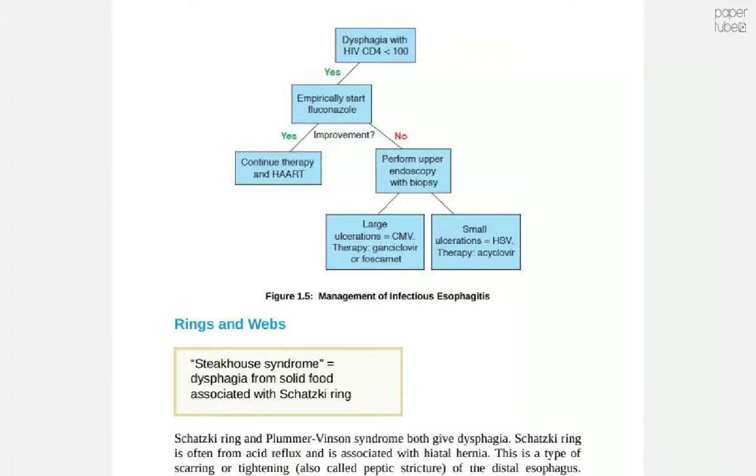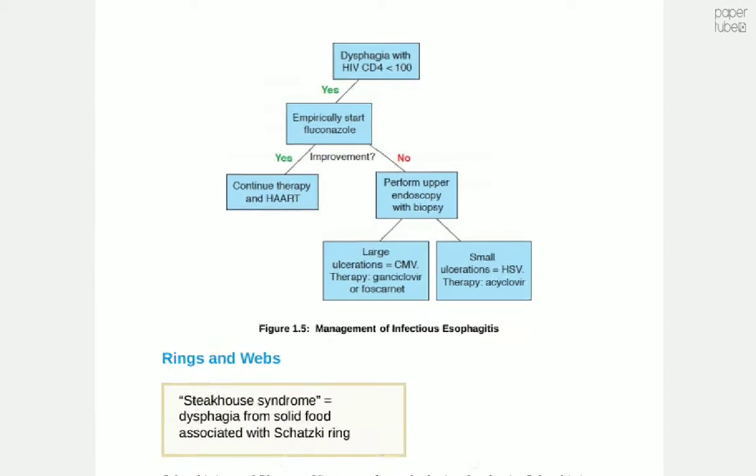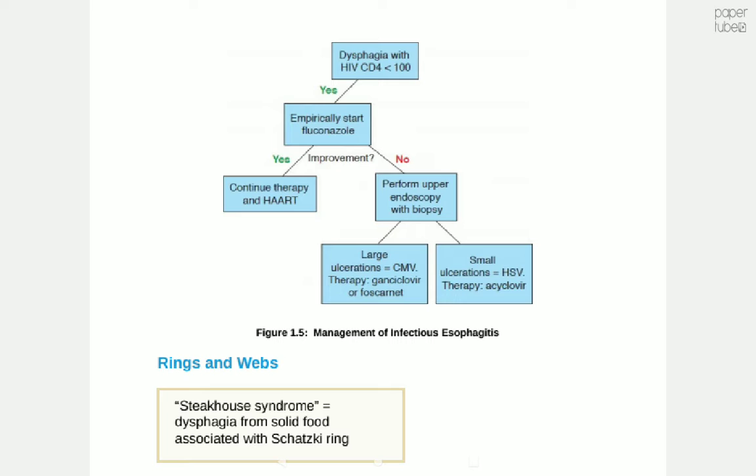Here they have given the algorithm for management of infectious esophagitis. Dysphagia with HIV, CD4 count less than 100? If yes, empirically start fluconazole. Then look for improvement. If the patient is improving, continue therapy and HAART. If no improvement, then perform upper endoscopy with biopsy.